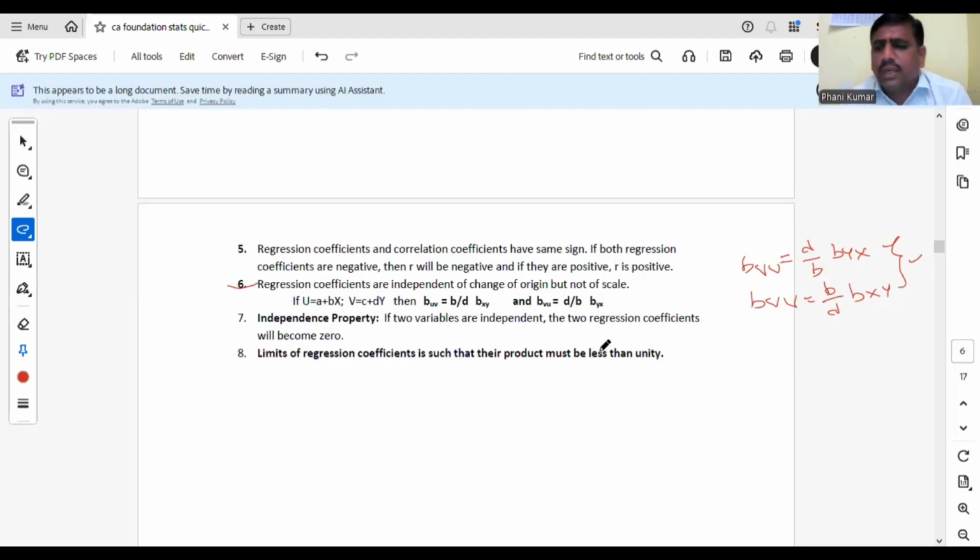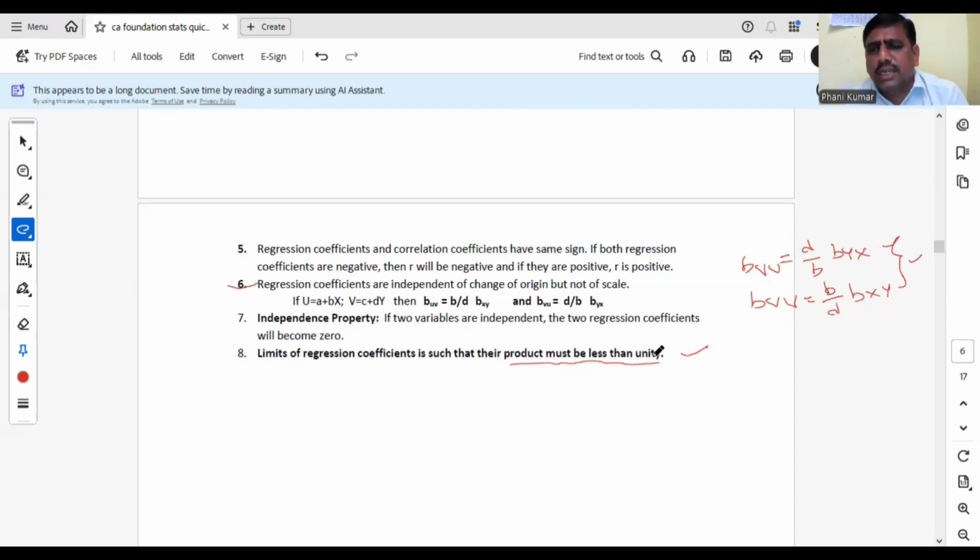Next, independence property. If two variables are independent, r becomes 0. Then r becomes 0. Two regression coefficients will also be 0. Okay? Next, limits of regression coefficients. Very, very important point. Already I have discussed. Two regression coefficients limits means their product should also be less than unity. The product of two regression coefficients must be less than unity.